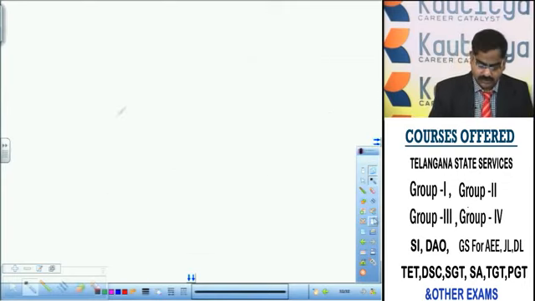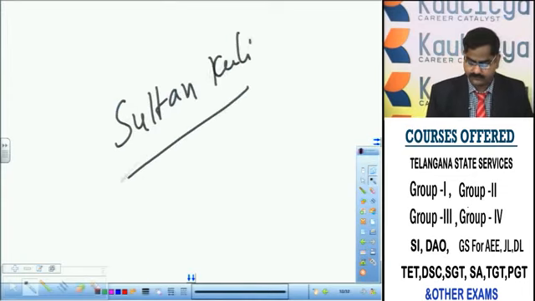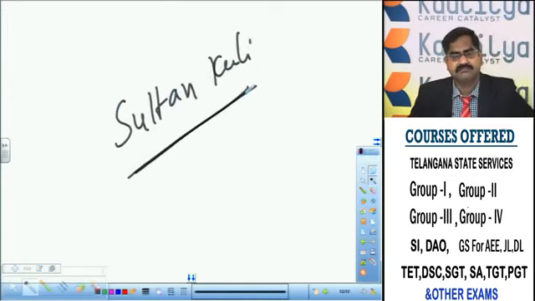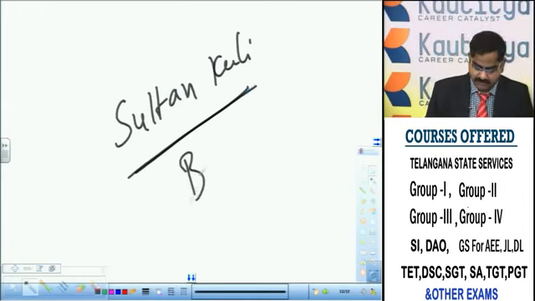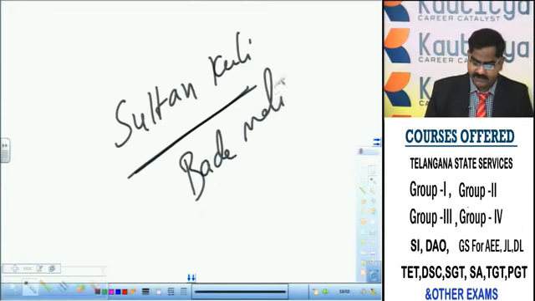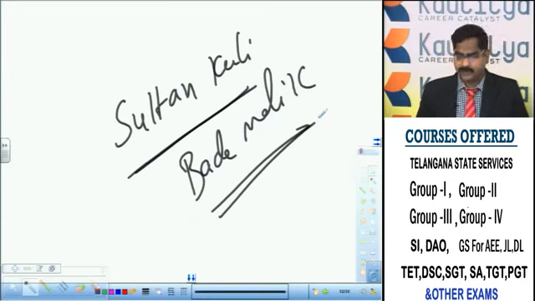So the first ruler is Sultan Kuli. He understood the ground reality in Telangana, mingled with the local people, and elevated the local people to the highest levels in administration. He integrated with the local culture. That's why the local people called him Bade Malik. The local people called Sultan Kuli Bade Malik.